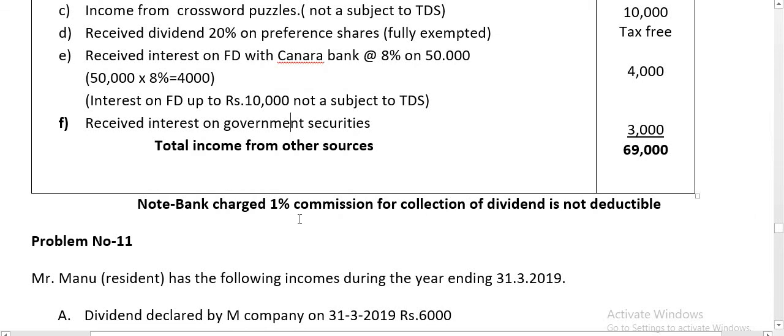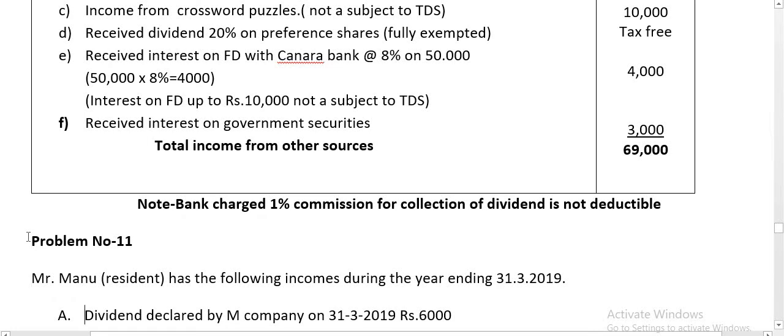69,000, and bank charges 1% commission for collection of dividend is not deductible. Remember, expenses on dividend are not eligible for a deduction, because the dividend received is exempted income and expenses on dividend are also not eligible for deduction.